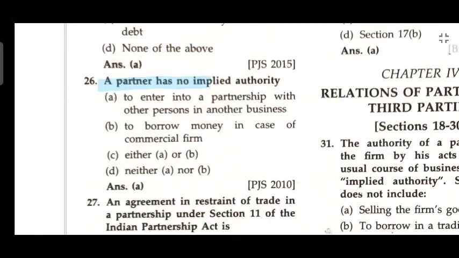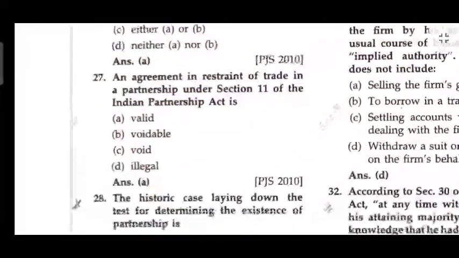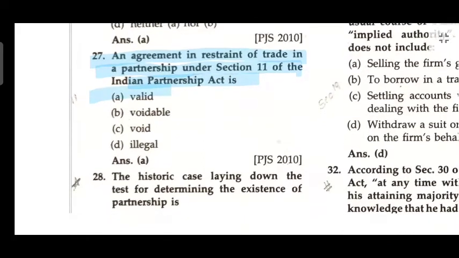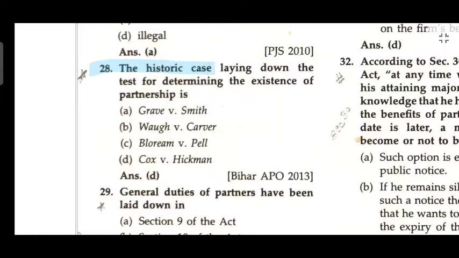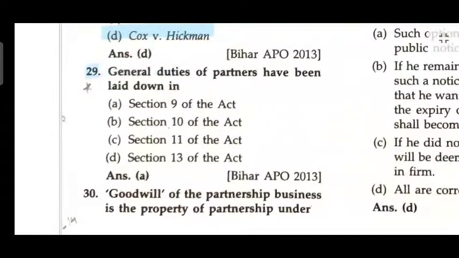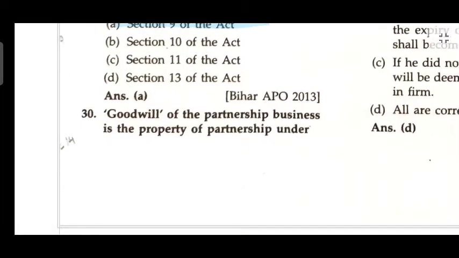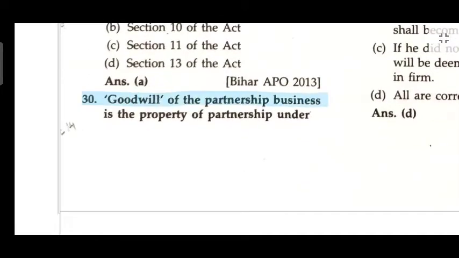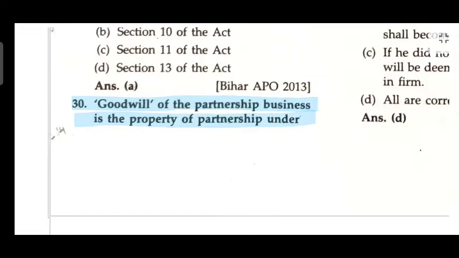A partner has no implied authority to enter into partnership with another person in any other business. An agreement in restraint of trade of a partnership under Section 11 of the Partnership Act is valid. The historic case laying down the test for determining the existence of partnership is Cox versus Hickman. The general duty of partners is laid down in Section 9 of the Act. Goodwill of a partnership business is a property of the partnership under